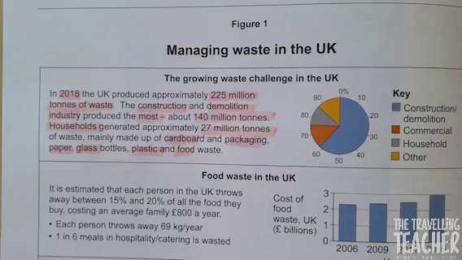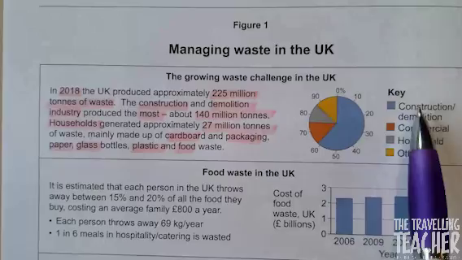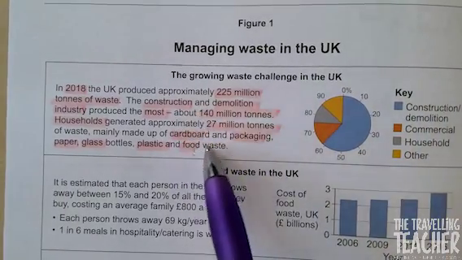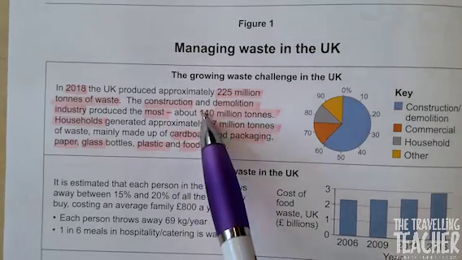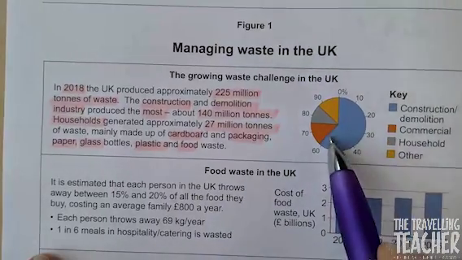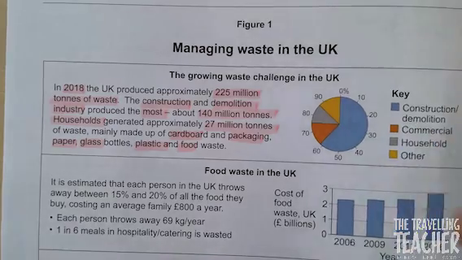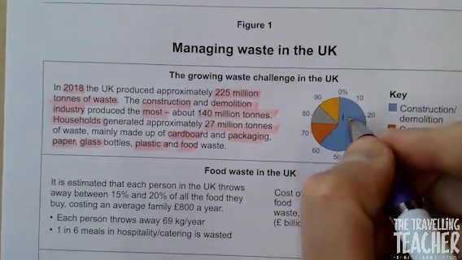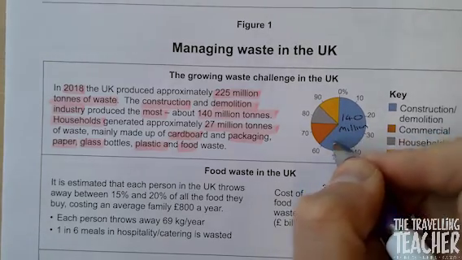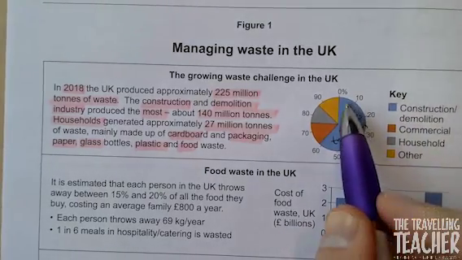And we then have a look at our pie chart. Our pie chart is showing the breakdown of these different industries and how much waste is produced. Some things have actually been mentioned in this information here, so we're going to apply that information to the pie chart. On the blue section of our pie chart, that is our construction and demolition industry. What we're going to write there, it's quite small, but we're going to write 140 million tonnes. Just in case you get asked a question to describe this graph, you know exactly what that figure is there.